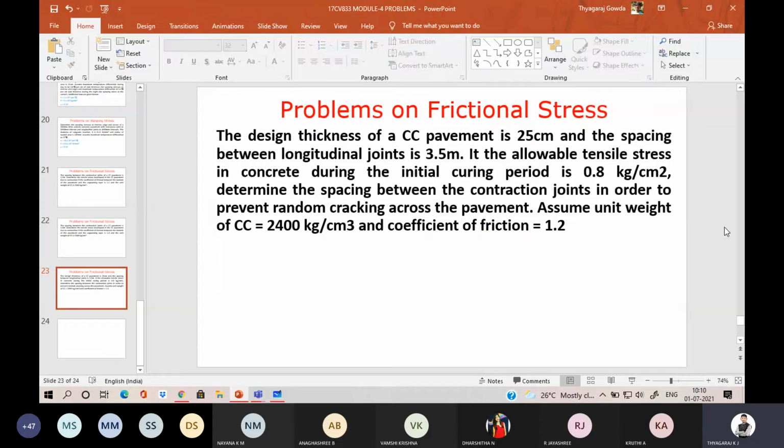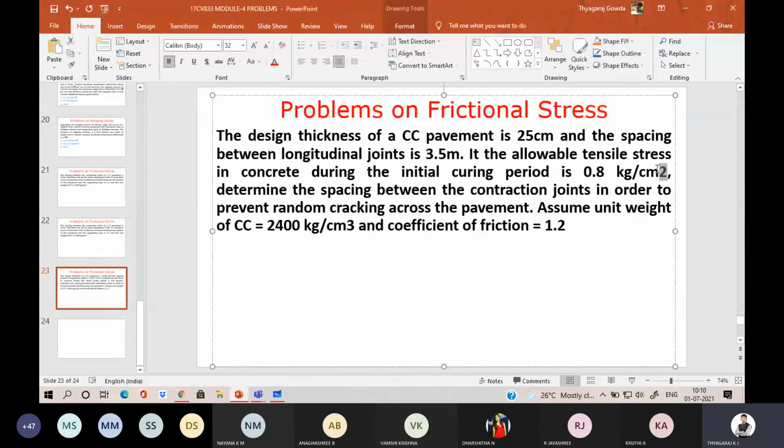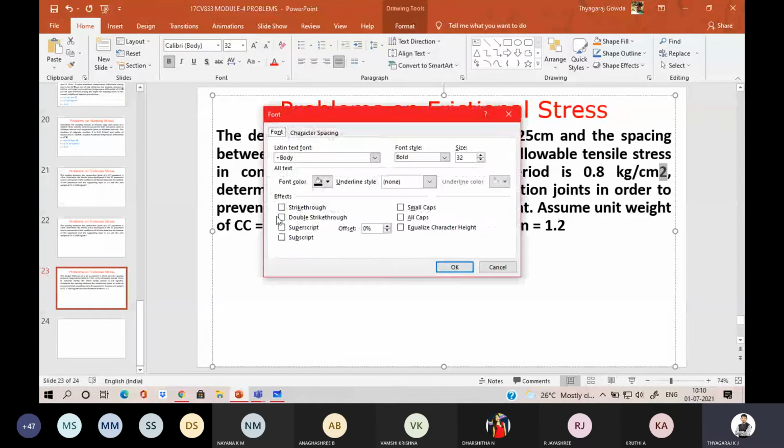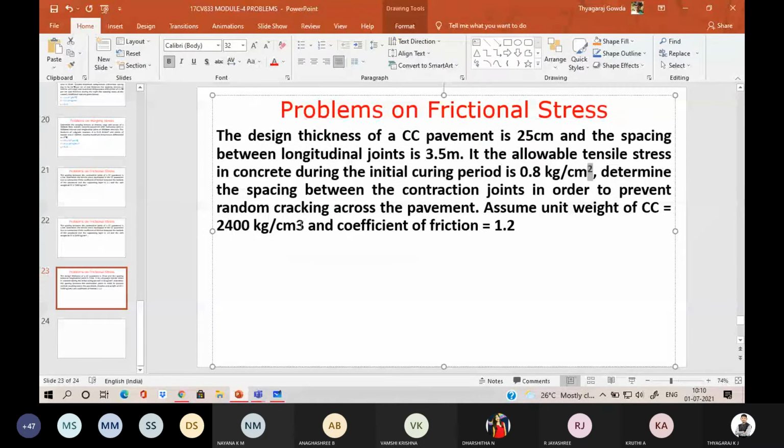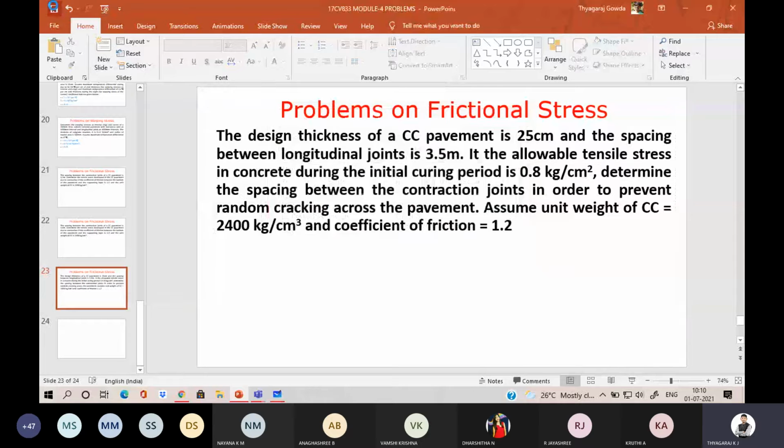So kindly note down this question. Here they have given all the values, so you have to calculate the length of contraction joints.